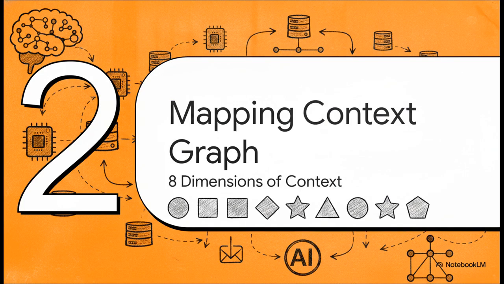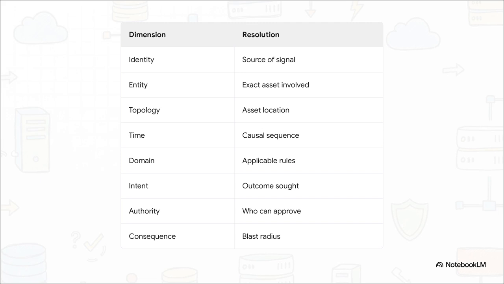Section 2. Mapping the context graph. So how does the AI actually build that incredibly deep understanding? See, SolveForce doesn't just rely on a simple text embedding, not even close. It constructs a massive, multi-dimensional context graph across 8 specific dimensions to lock down a command. It meticulously resolves identity, entity, topology, time, domain, intent, authority, and consequence.